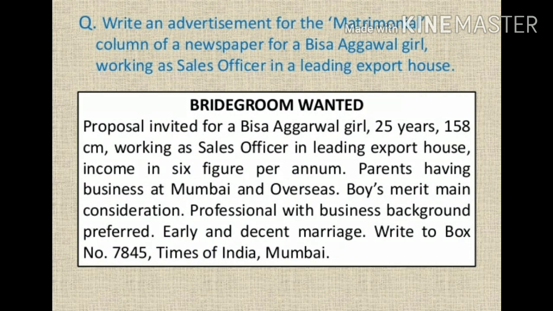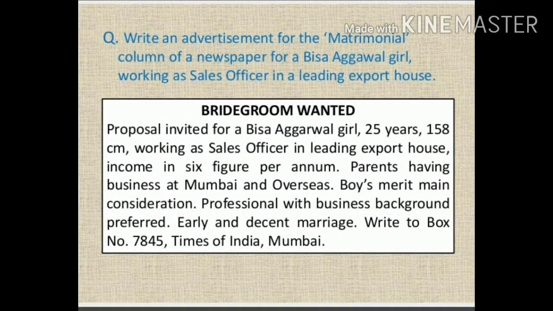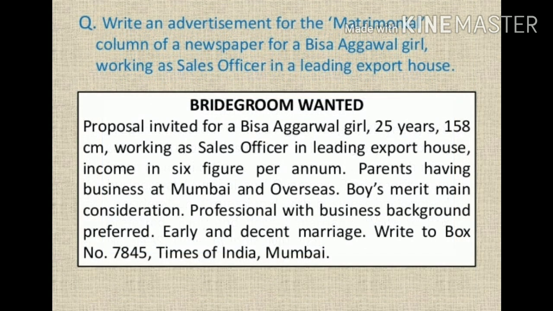Okay, so proposal invited for Bisa Agarwal girl, 25 years, 158 centimeter, working as a sales officer in leading export house, income in 6 figures per annum, parents having business at Mumbai and overseas, boys merit main consideration, professional with business background preferred, early and decent marriage, write to box number 7845, Times of India, Mumbai. So all these are the classified advertisements that we have done today and in the previous video.